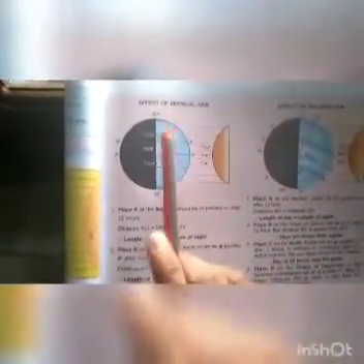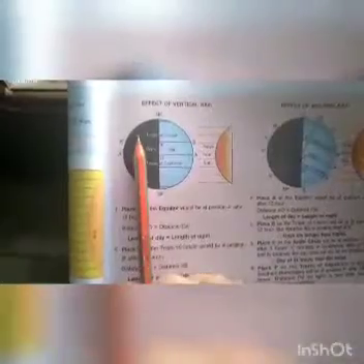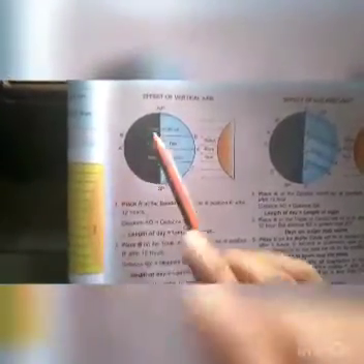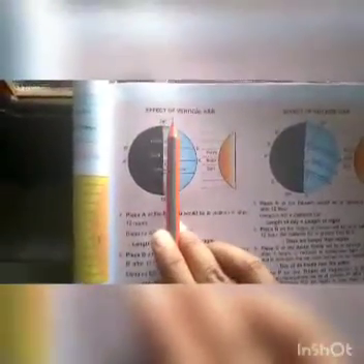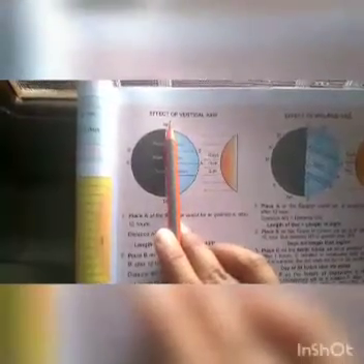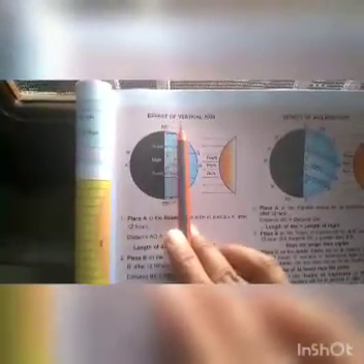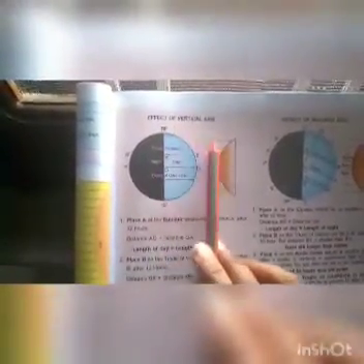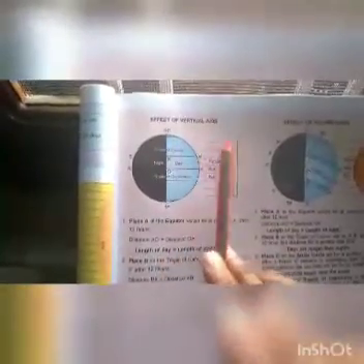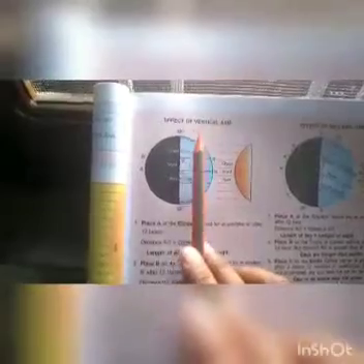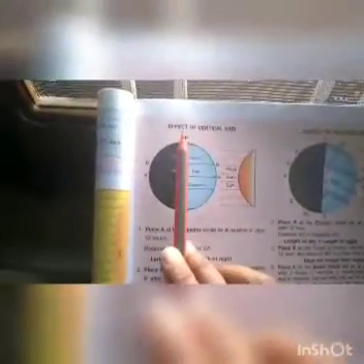Now see, in the vertical axis, half of the portion which is exposed towards the sun is in daylight, and the rest half is in the dark portion, is in dark, we can say. Now see here.